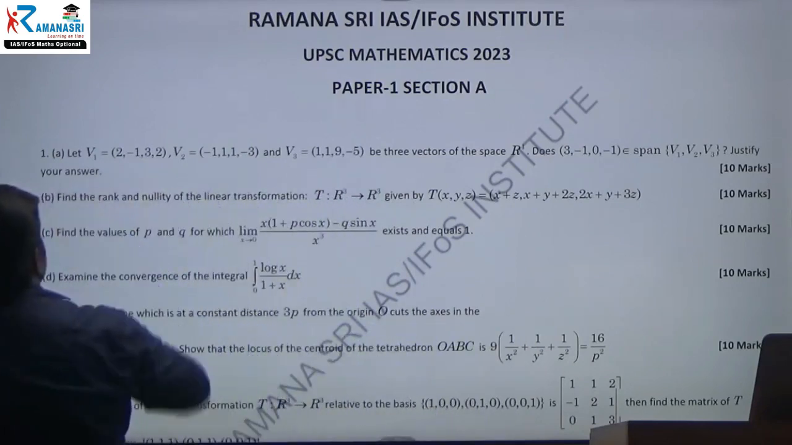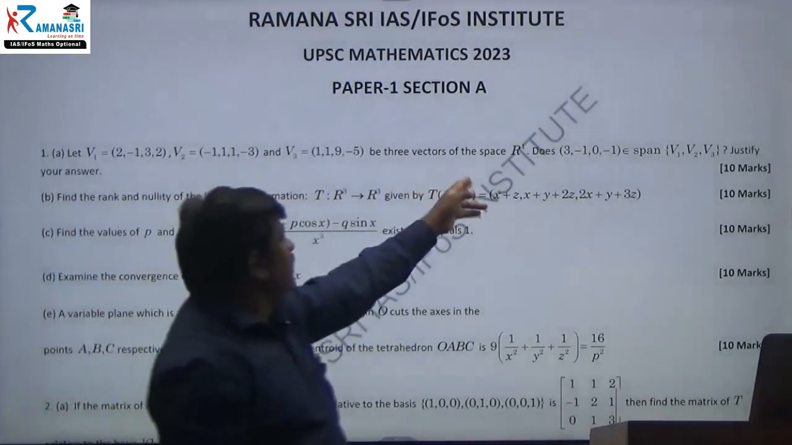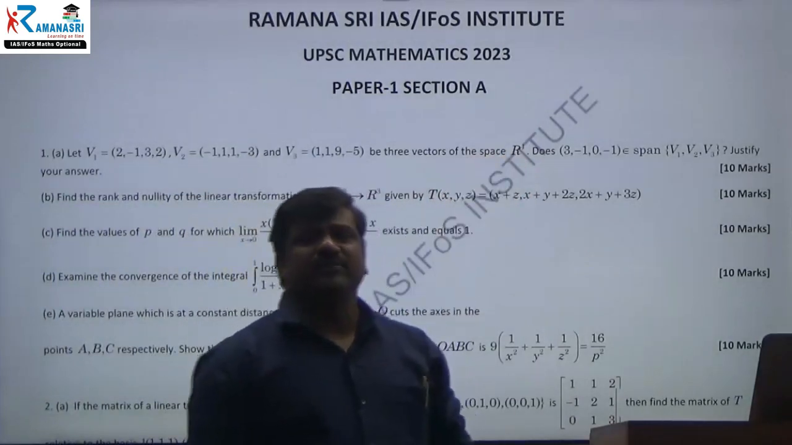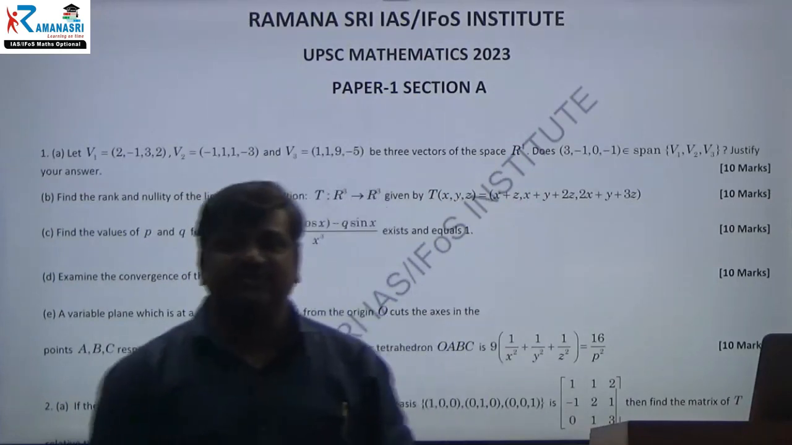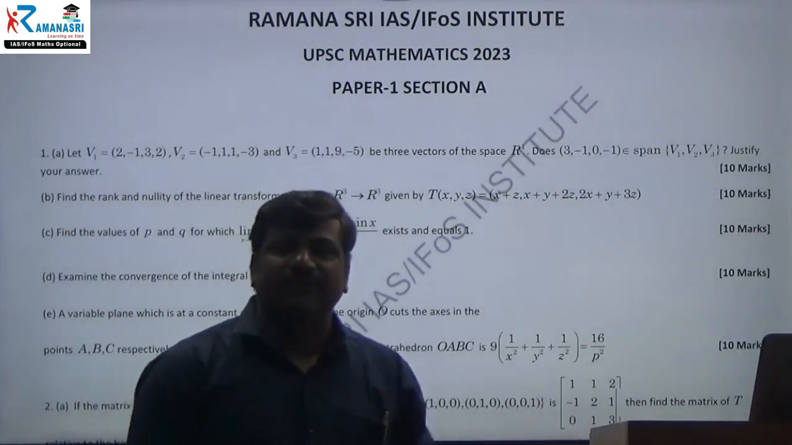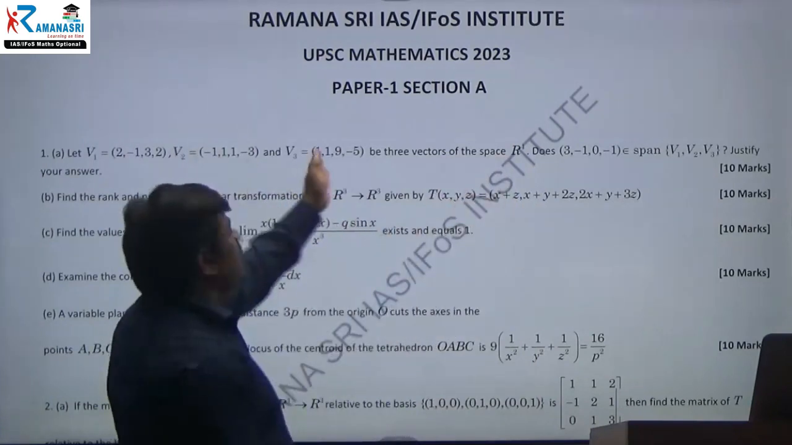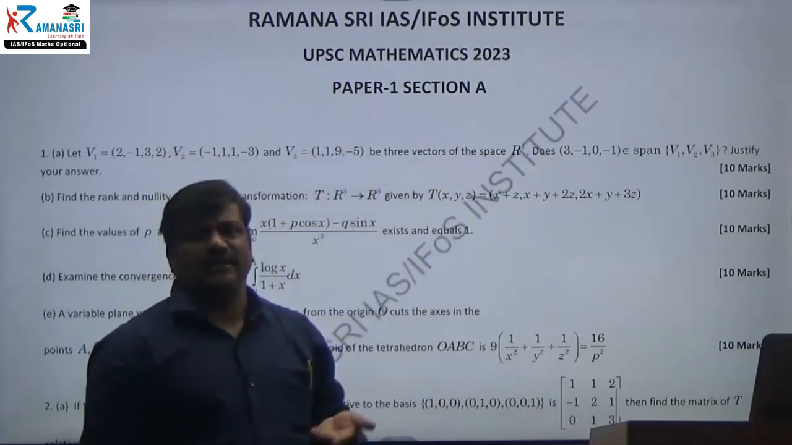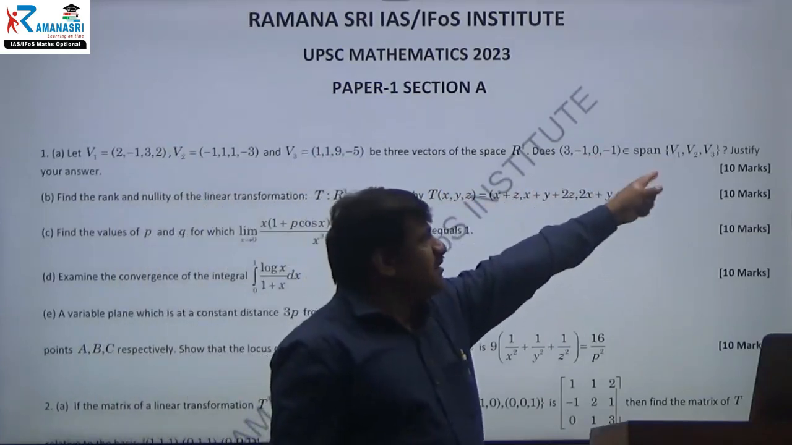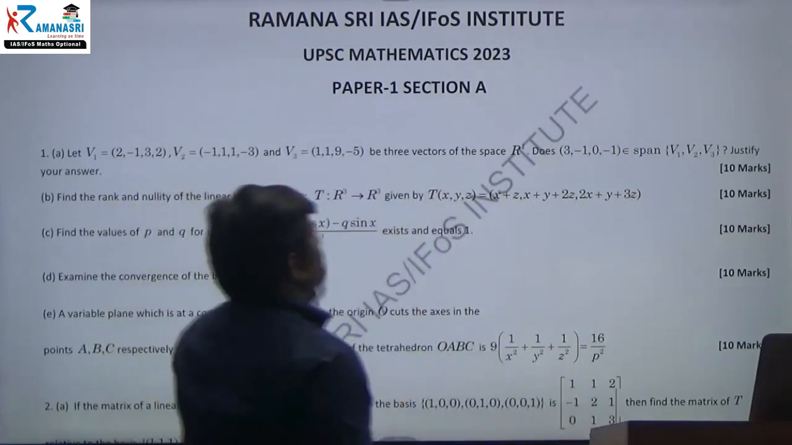First question they have given: let V1, V2, V3 be three vectors of the vector space R power 4. R power 4 is nothing but V4 of R only, 4 tuples. R power n means n tuples. Therefore R power 4 is 4 tuples, maybe alpha, beta, gamma, anything. Does the vector 3, minus 1, 0, 1 span V1, V2, V3? And justify your answer, for 10 marks.